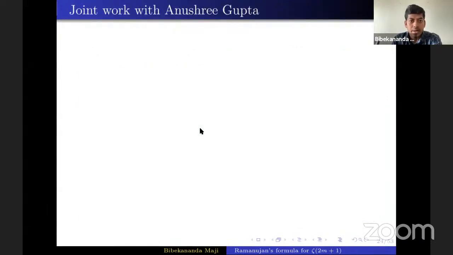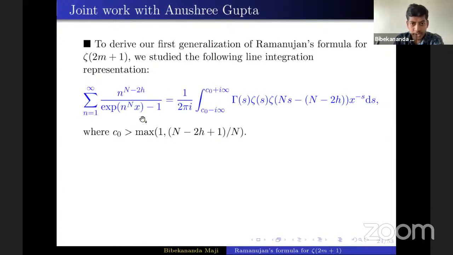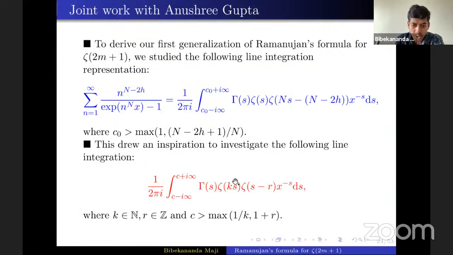Now onwards, I'll mention a joint work with Anusri. A few slides back, I mentioned that to obtain the first generalization of Ramanujan's formula, we studied this integral. Here we thought: what will happen if we replace the first zeta s by zeta ks, and the second zeta factor by zeta of s minus r?